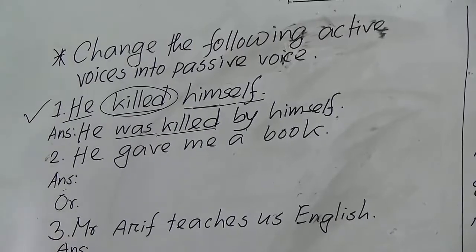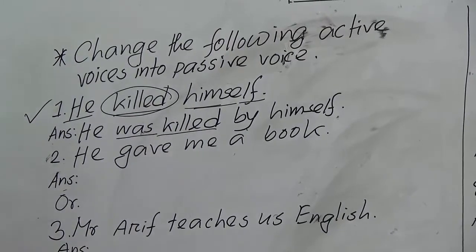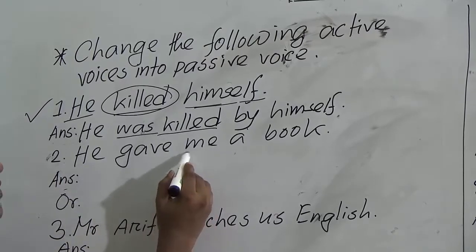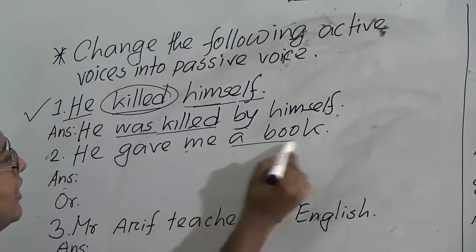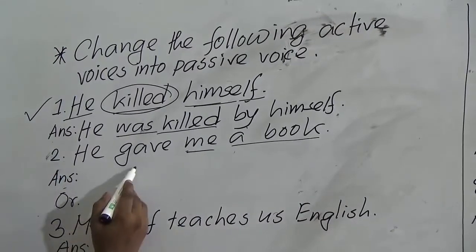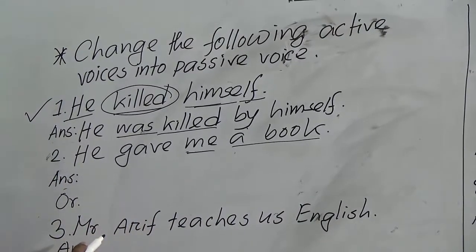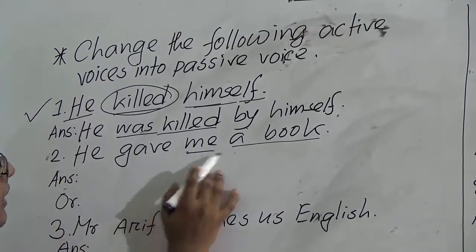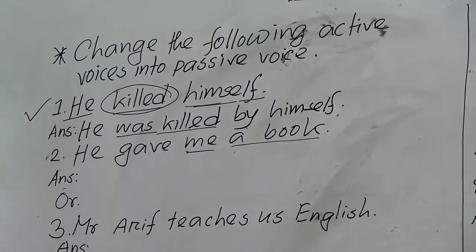So, he gave me a book. In this sentence we have two objects. We know objects are of two types: one is direct object, another is indirect object. If we ask a question to the verb of a sentence with what and whom, we will find the object. So here there are two objects, me and a book. Listen to me very carefully.